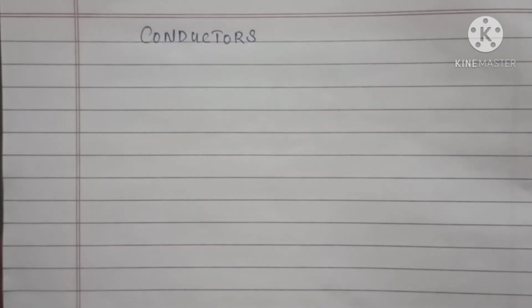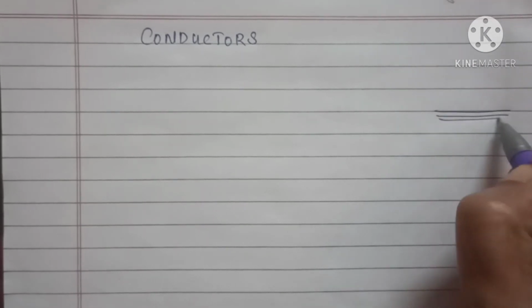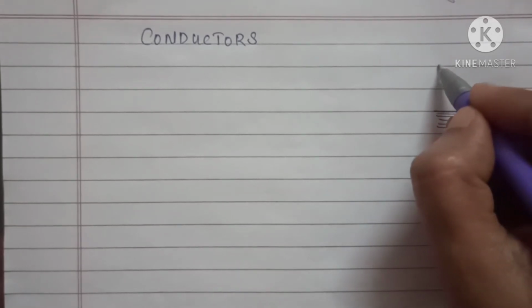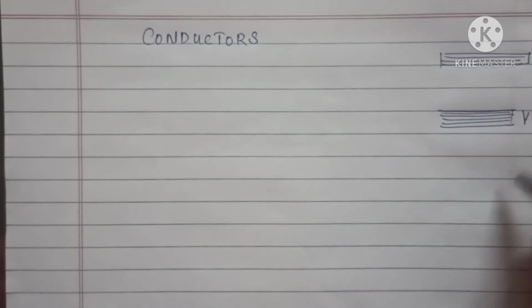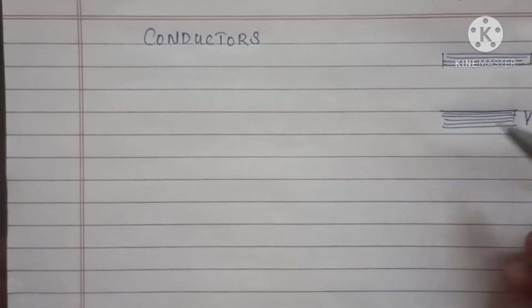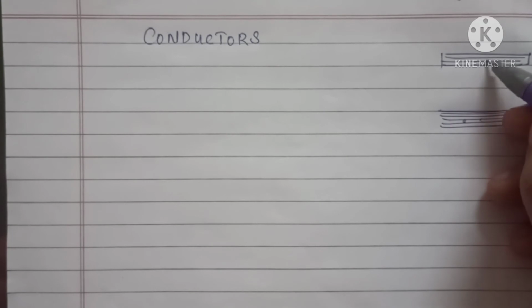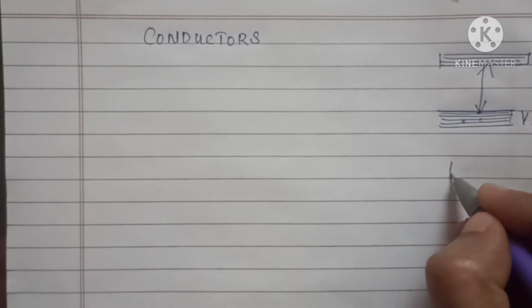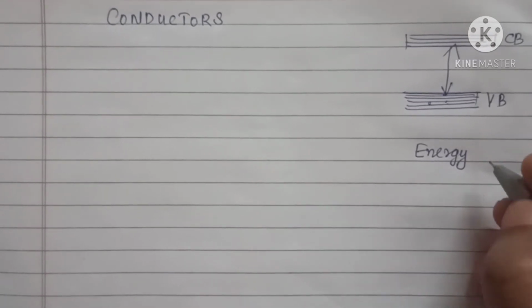First we will discuss conductors. Before moving to the conductors, we already told that we have the valence band here. These are the split energy levels in the valence band, and we have the conduction band at the top. When we apply a suitable external field, the electrons present in the valence band will be excited to the conduction band. Now here you can see a gap. This gap we call the energy band gap.